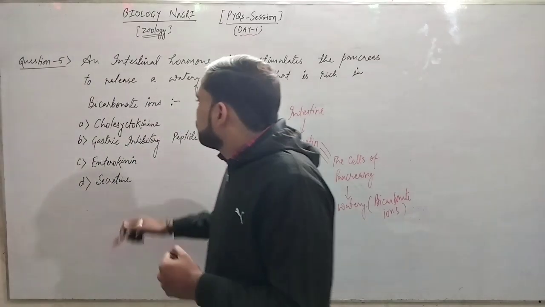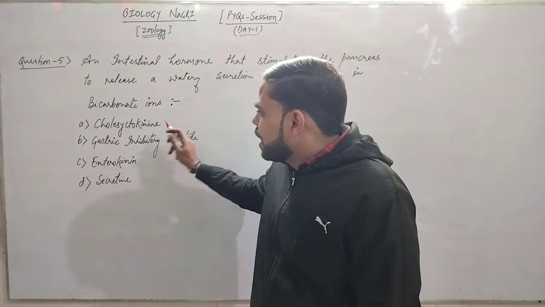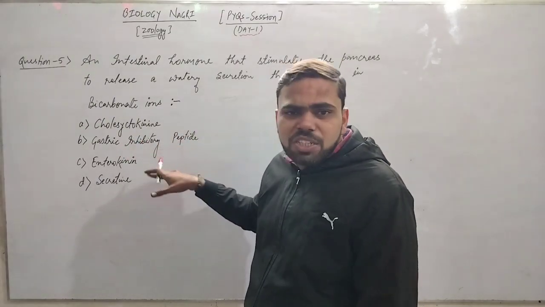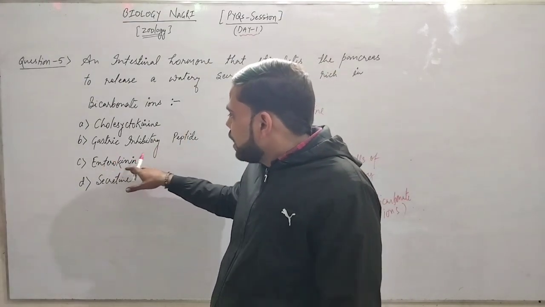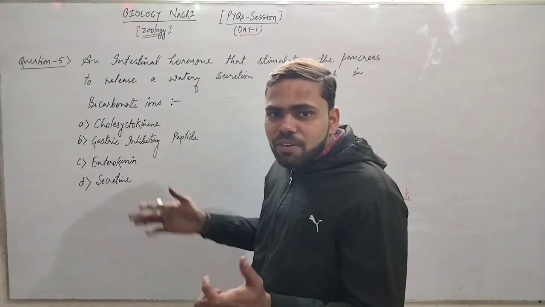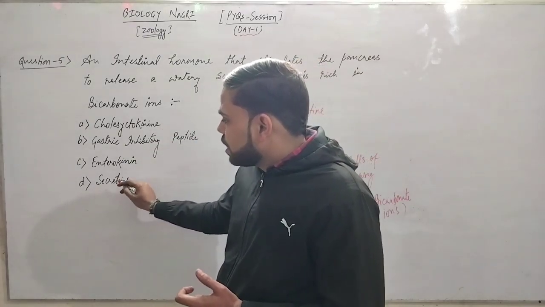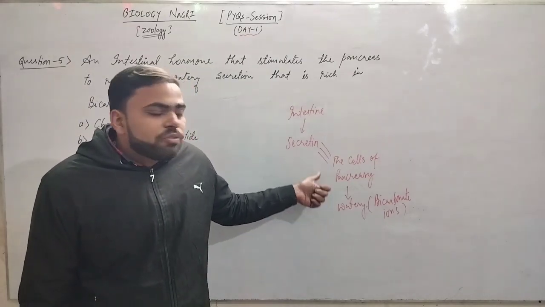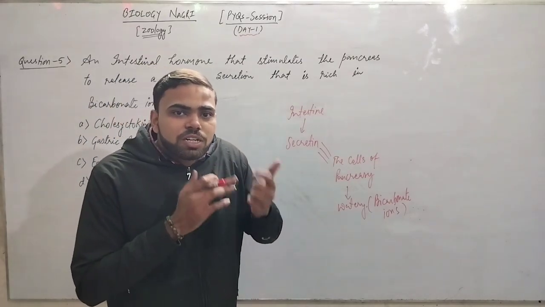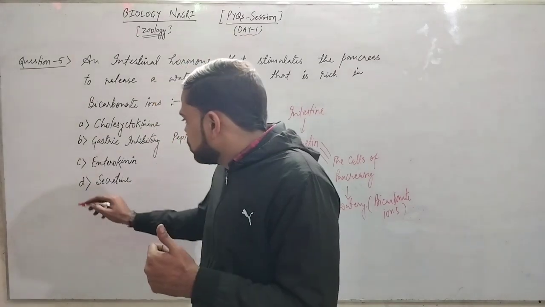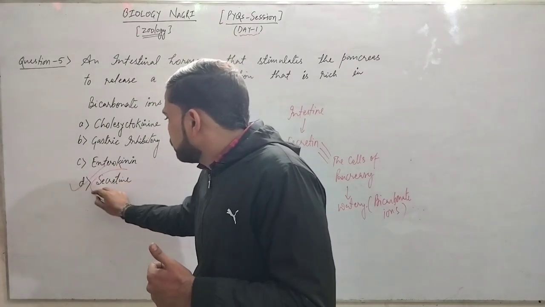So coming to the options. First option, cholecystokinin, no. Second, gastric inhibitory peptide, it is for inhibition, no. Third, enterokinin, that is not related to this topic, it is very far from this topic. And fourth, secretin. Yes, secretin is the hormone which influences the cells of the pancreas to release the watery secretion which is rich in bicarbonate ions. So this is the correct option.